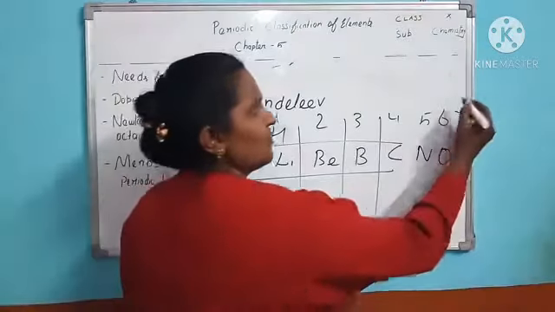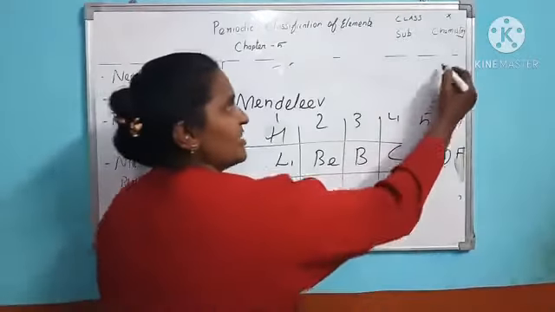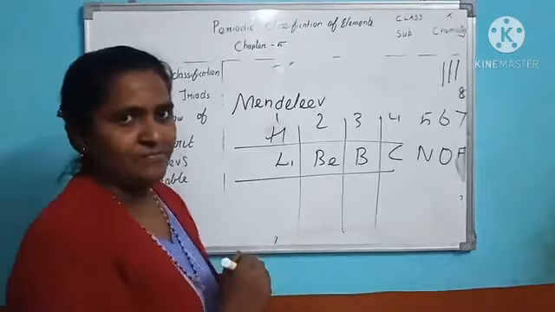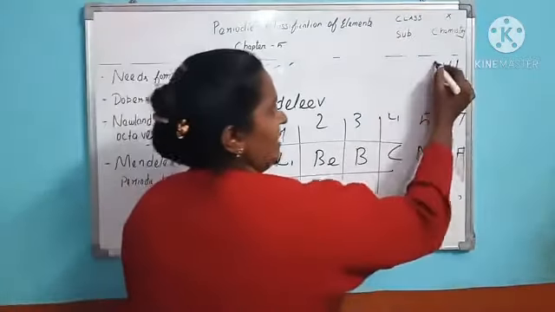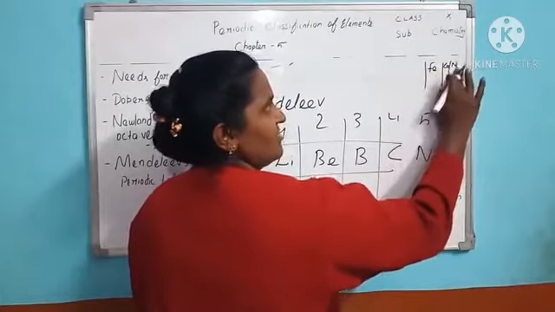Okay, one more, the 8th group, is there. It was empty. And what did he do in the 8th group? He made 3 slots, and there are iron, cobalt, nickel. Like this, he made 3 slots. It is the 8th group.